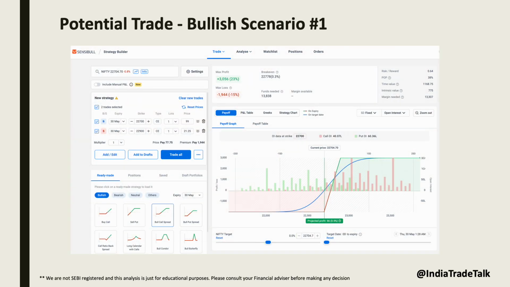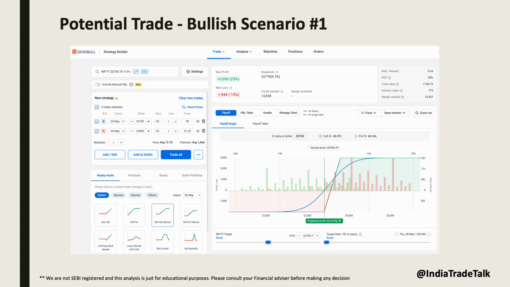Here is an interesting trade to follow while buying at support levels. If you are a directional trader with bullish view and Nifty approaches its immediate support levels of 22,600 to 22,574, this bull call spread trade setup is for you. This trade offers an impressive risk to reward ratio of almost 1:1.5.